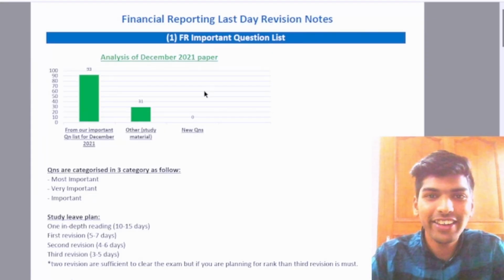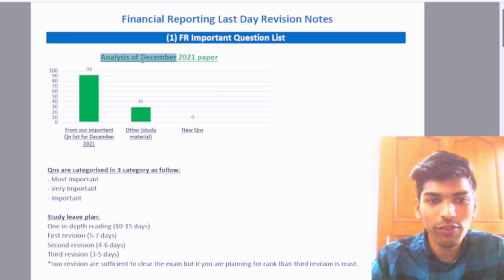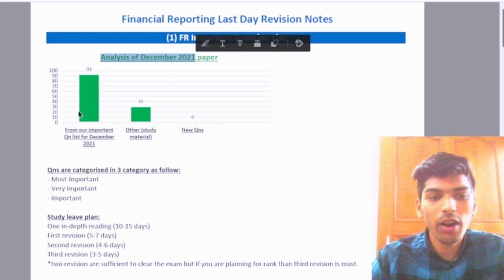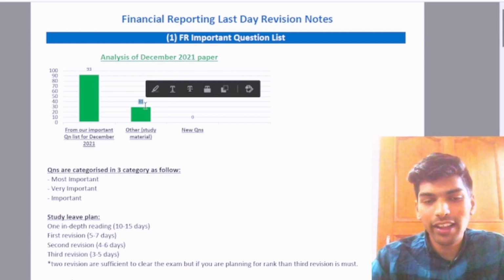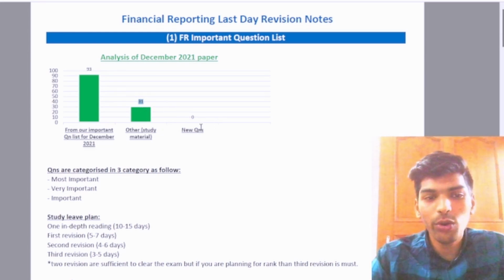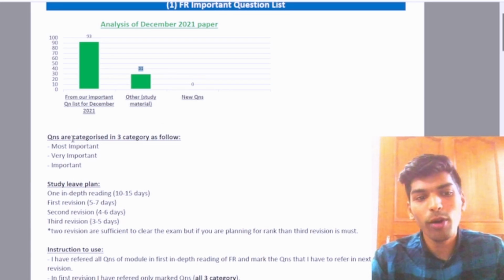This is the last day revision notes for the Financial Reporting paper, and here is the analysis for the December 21 paper. From our important question list, almost 93 marks of questions were asked, and 31 marks of questions were from the study material that has not been covered in our list, and there were no new questions. It is similar to what is in SFM. It contains 3 categories of questions: most important, very important, and important.